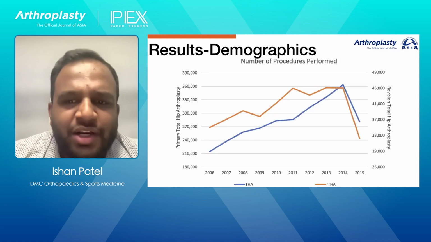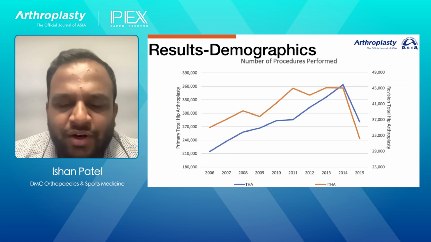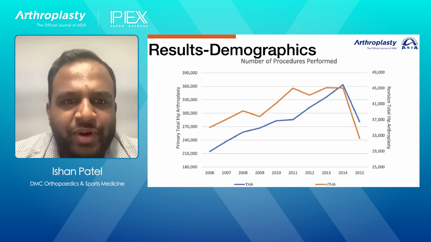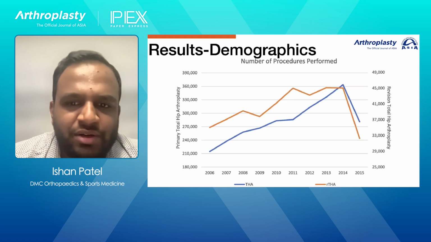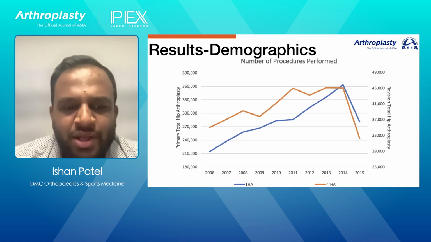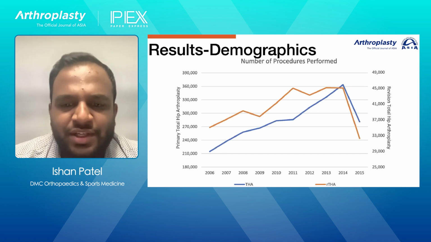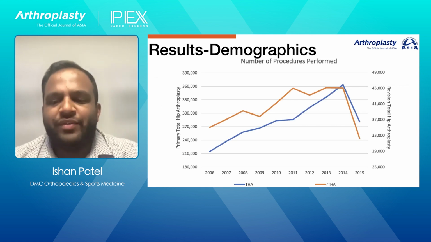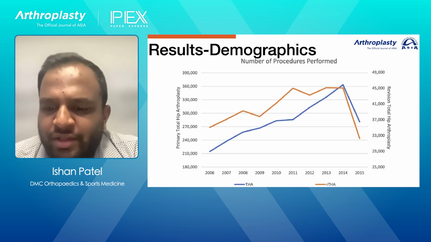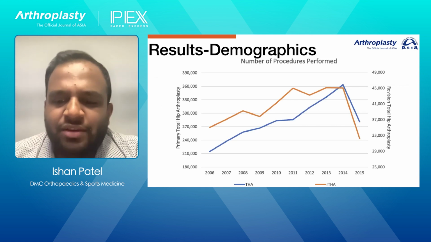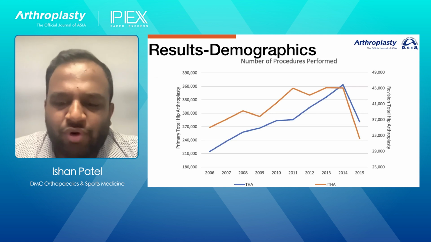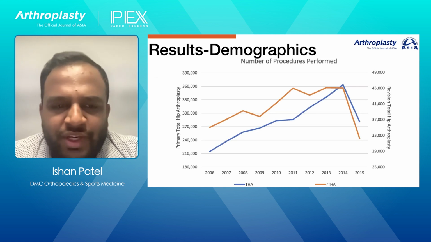This data was plotted using the number of discharges from the hospital for patients that received these procedures. So we translated that to mean the number of procedures that were performed. So you can see from 2006 to 2015, there was a steady increase in procedures being performed for both total hip and revision total hip arthroplasty. We do have a dip in 2015, and likely this is accounting for the fact that we only had 3 quarters of data instead of the full 4 quarters of data for 2015.